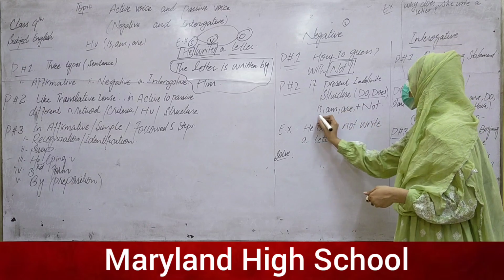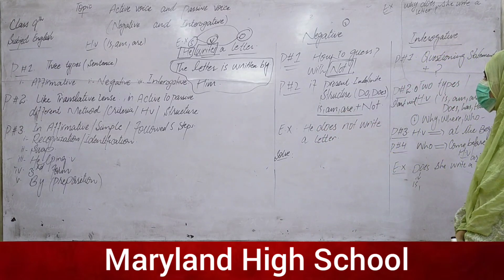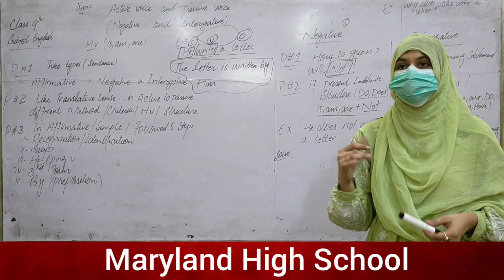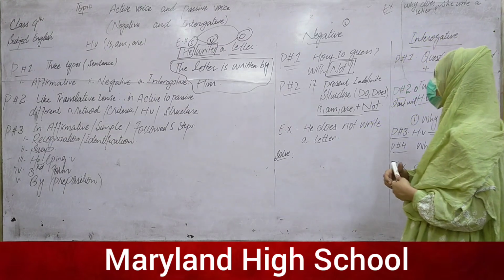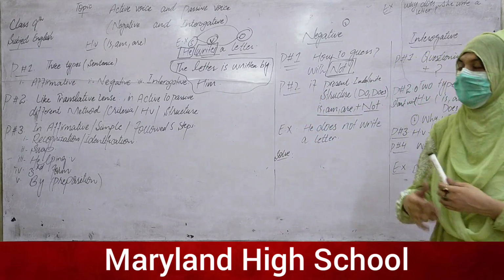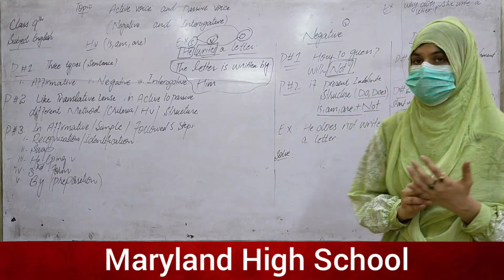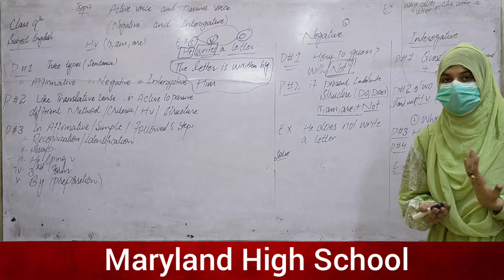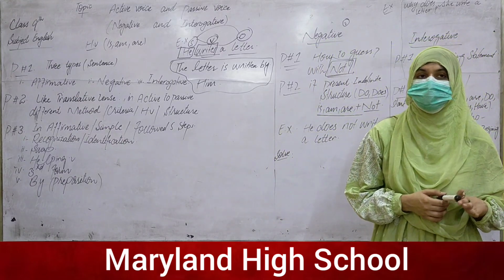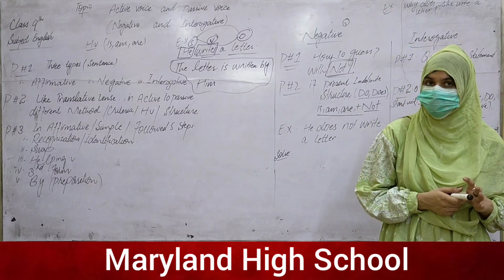So here the helping verbs are is, am, are. If not is available in any statement, then we can say that it's a negative statement.